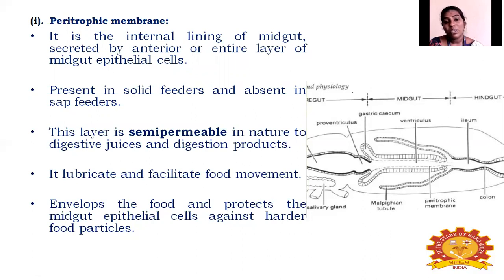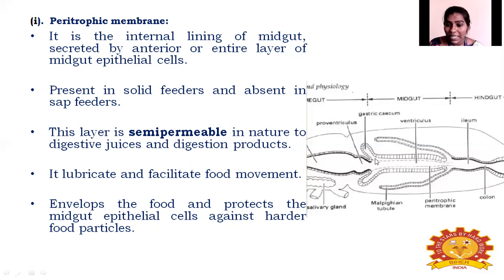So these semi-permeable in nature, it helps the digestive juice or digestion products to easily lubricate, or it can easily facilitate the food movement. It is easing the movement of this digestive juice and digestion food products. So why does it need to lubricate? Sometimes the food particle may be harder, or they might have some kind of spines or thorns. These may cause damage to this midgut.